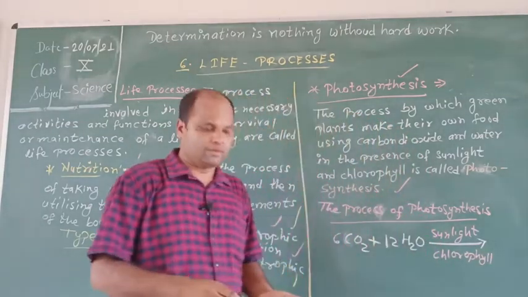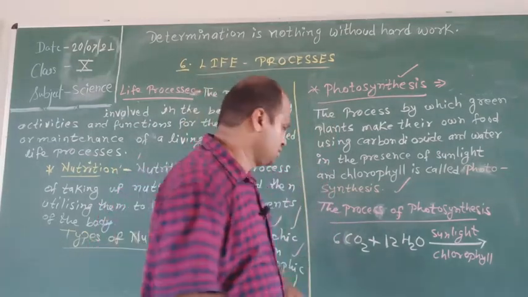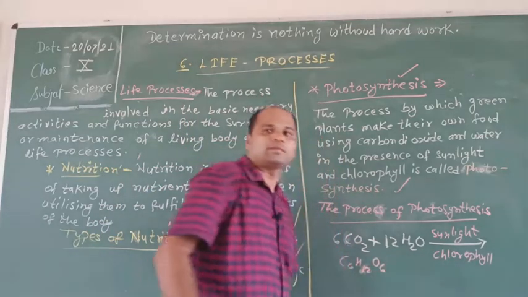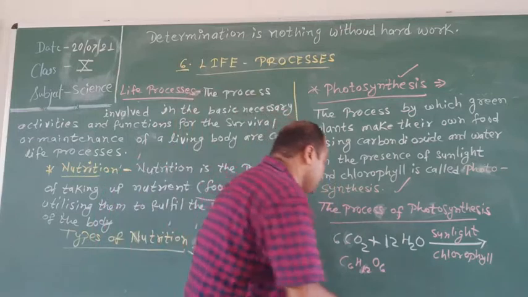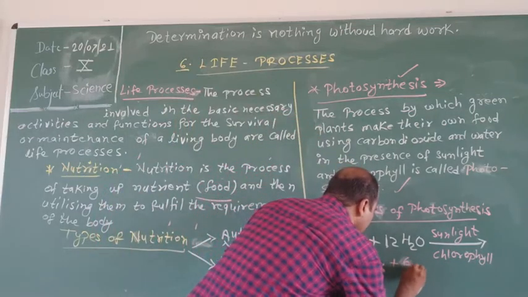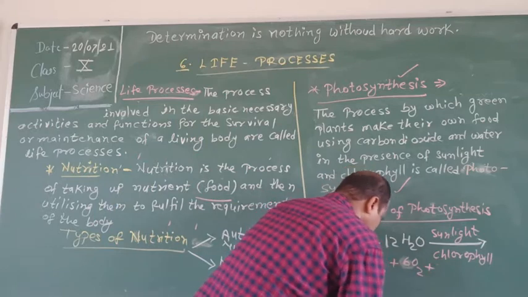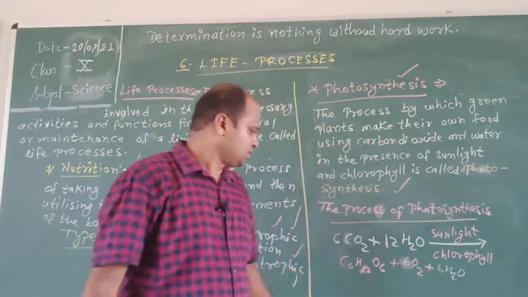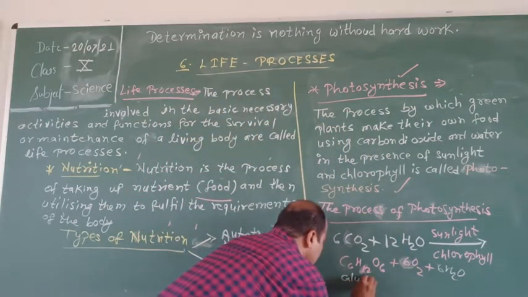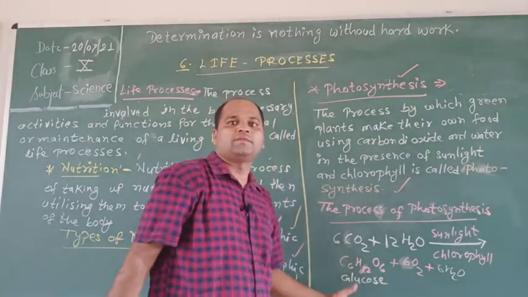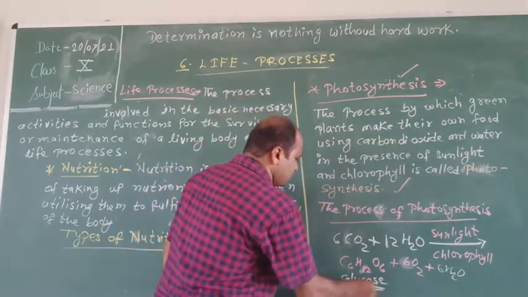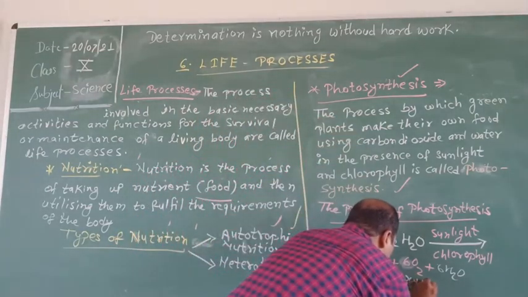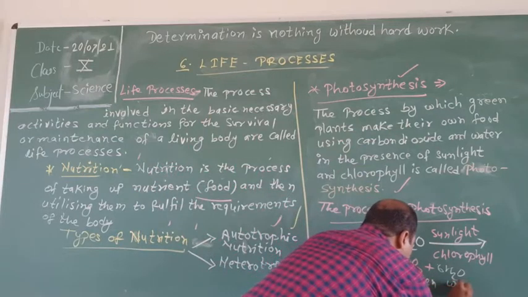The plant makes its own food, which is glucose, C6H12O6, along with 6O2 and 6H2O. This glucose is the food for plants, and oxygen and water are released.